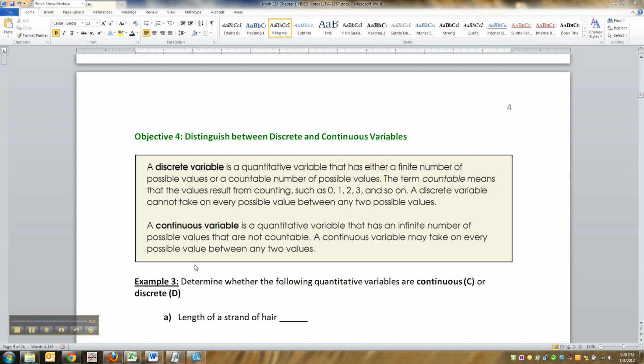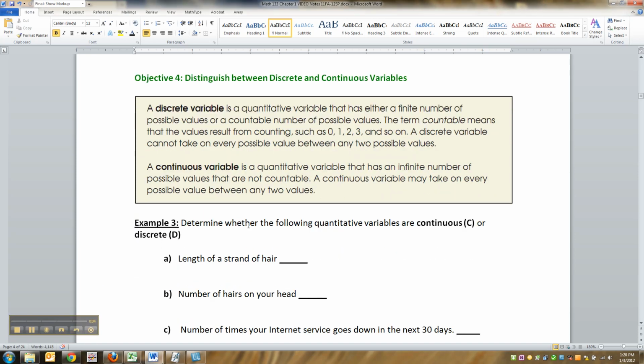So now let's go over discrete versus continuous. Quantitative variables are so important to us, you can imagine, because they're numerical and you can perform meaningful calculations. Calculations, by the way, which you'll be doing for basically the rest of the course. So they're a big deal. So if that's the case, then we further refine them into discrete and continuous.